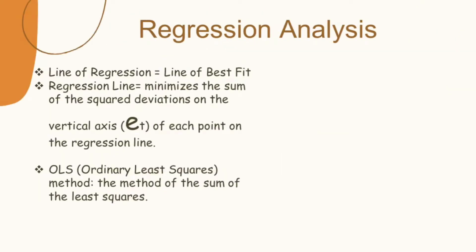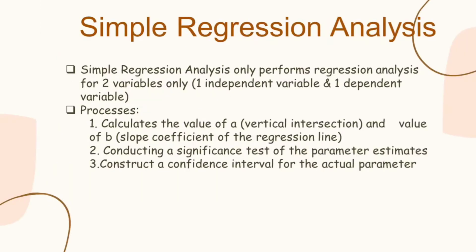And then regression analysis. Line of regression, sum of line of best fit. The regression line minimizes the sum of the square deviations on the vertical axis of each point on the regression line. OLS, or ordinary least squares, is the method of the sum of the least squares. And then simple regression analysis. Simple regression analysis only performs regression analysis for two variables, or one independent variable and one dependent variable.